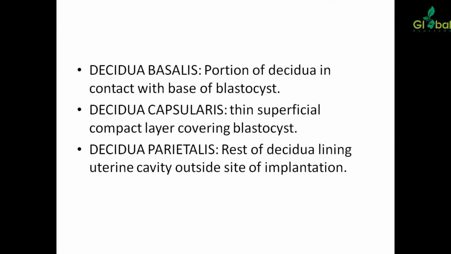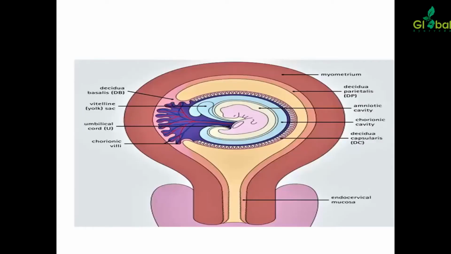Decidua basalis is the part of the decidua which is in contact with the base of the blastocyst. Decidua capsularis is the thin superficial compact layer covering the blastocyst. Decidua parietalis is the rest of the decidua lining the uterine cavity outside the site of implantation. In this picture, you can see decidua basalis, capsularis, and parietalis.